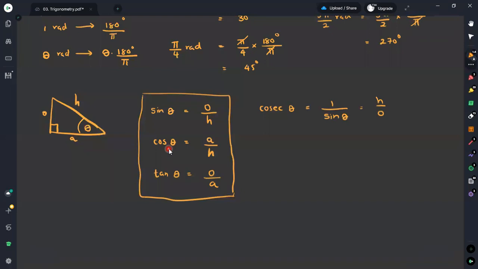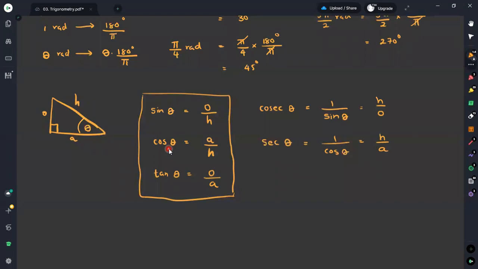And then if you are considering the reciprocal of cosine theta, it is written as sec theta, pronounced as sec theta. Then it will be equal to 1 over cosine theta, the reciprocal of this quantity. Then this will be equal to H divided by A.